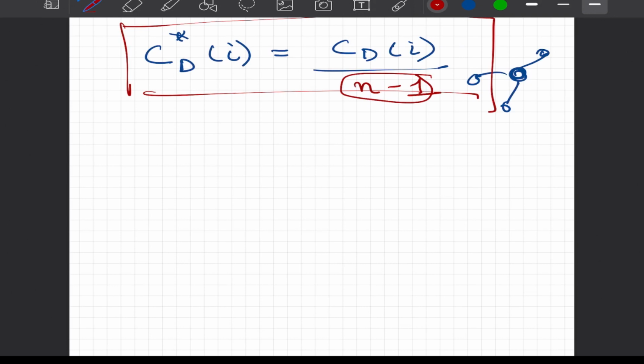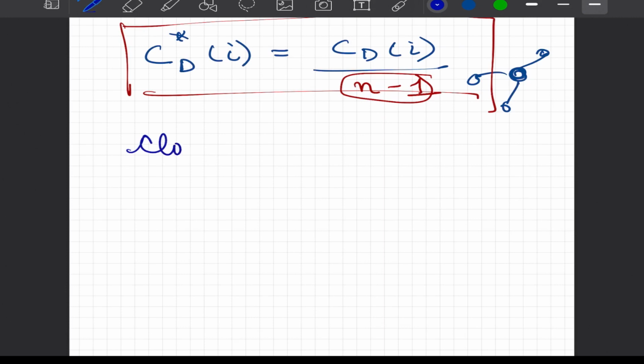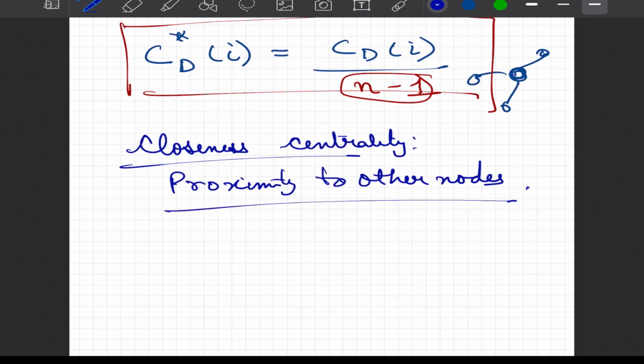Now, needless to say, a node which has high degree centrality would have many direct contacts with many other nodes, and this is the most intuitive measure of centrality. Now let's move to the second centrality here, called closeness centrality. So this defines how important you are because of your proximity to other nodes. Closer you are, more important you are.